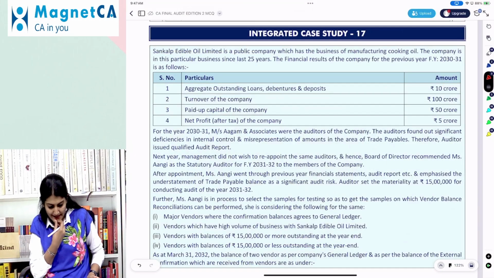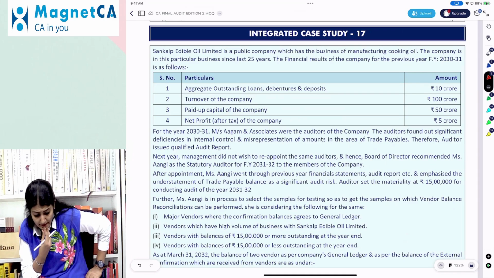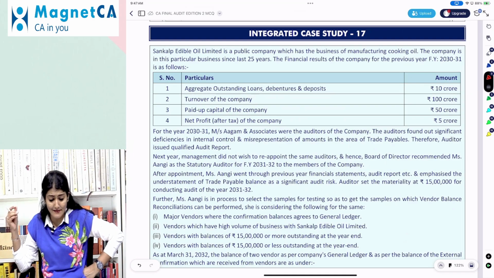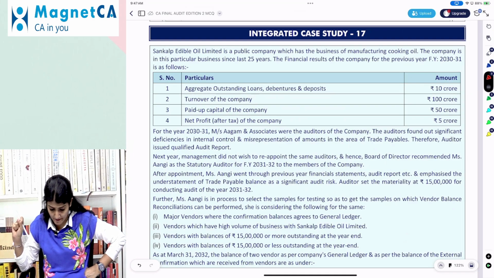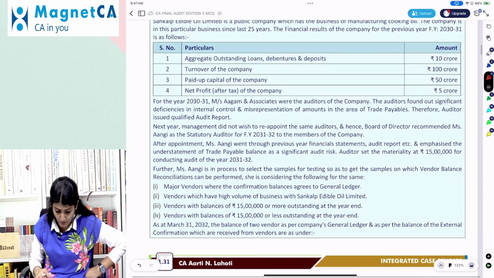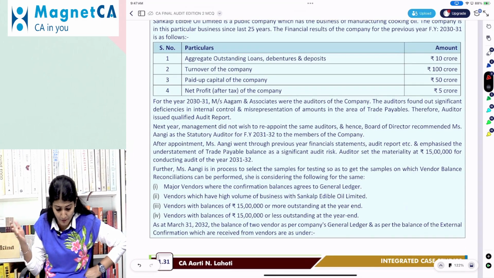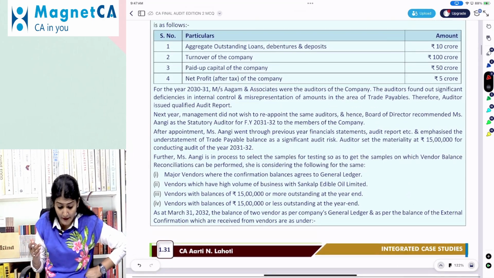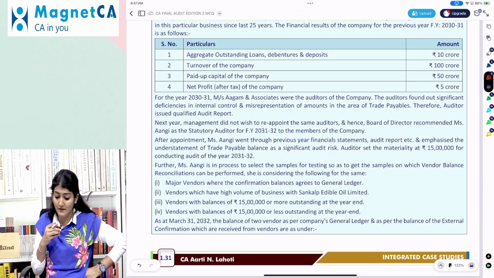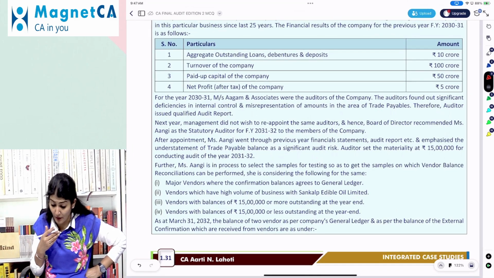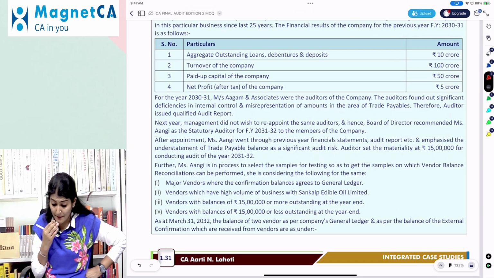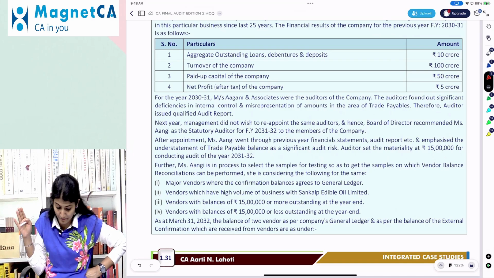Right. So coming to the next one, Sankalp Edible Oil Limited is a public company which has the business of manufacturing cooking oil. The company is in this particular business since last 25 years. Financial results are as follows: aggregate outstanding loan, debenture, deposit, turnover, paid up capital, net profit after tax of the company. During 3031, Agam and Associates were the auditors of the company. The auditors found out significant deficiencies in internal control and misrepresentation of amounts in the area of trade payable. Therefore, auditor issued a qualified report.